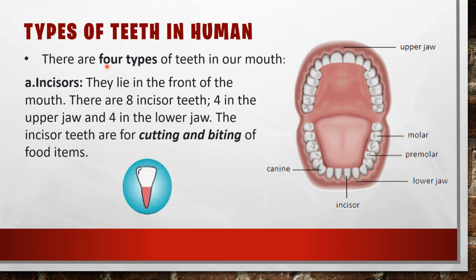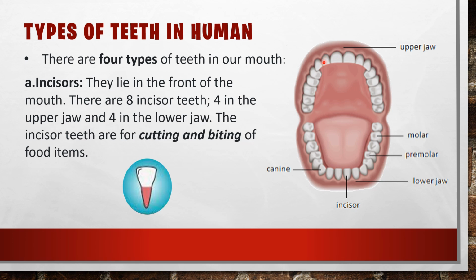Now we see one by one. The first type is incisors. I will show which are these incisors. Here you can see the front teeth, 1, 2, 3, 4. Can you see these two big teeth? These two, and this one also, and this one also. So 1, 2, 3, 4.